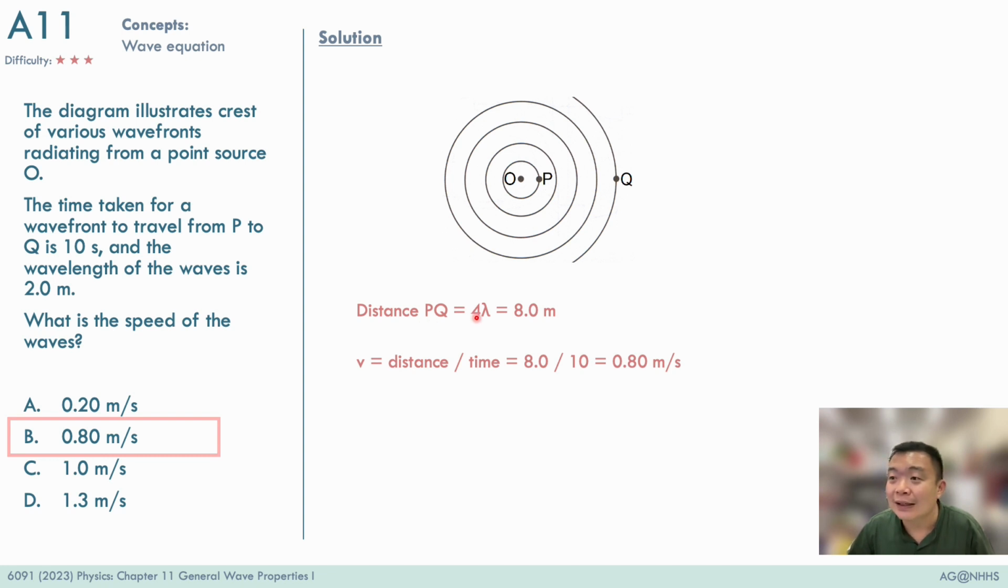That is the distance between P and Q, and this is given to us as 8 meters because one wavelength is 2 meters over here. So now we have the distance from P to Q to be 8 meters, and the time taken for the wave to travel from P to Q is 10 seconds. And therefore, what remains to be done is simply to use distance divided by time to get the speed of the wave.